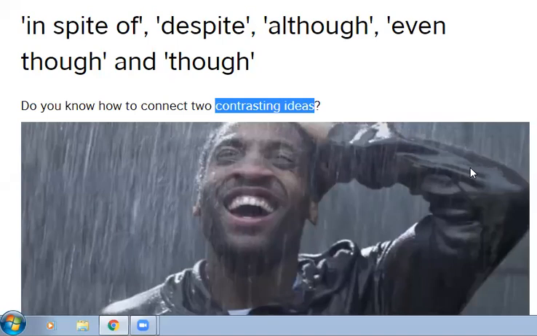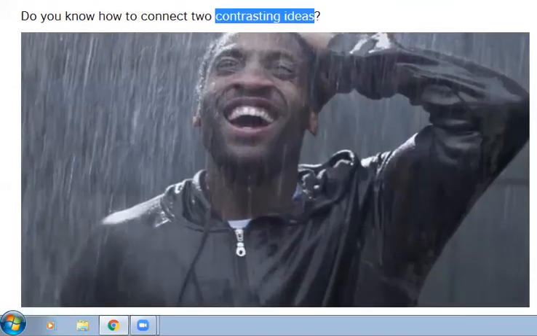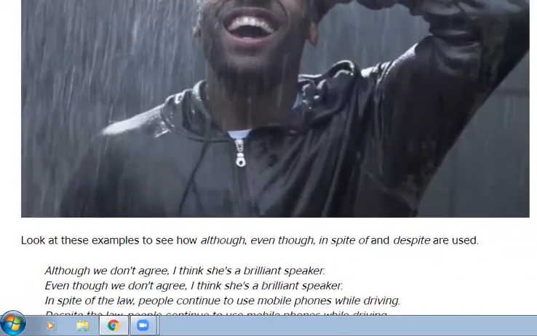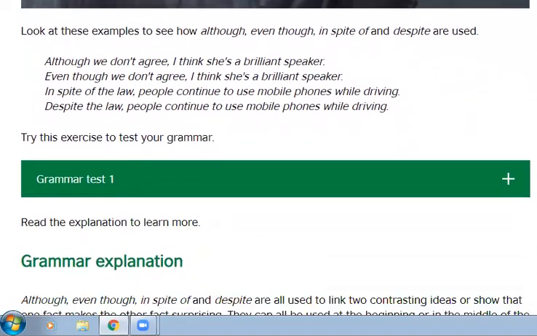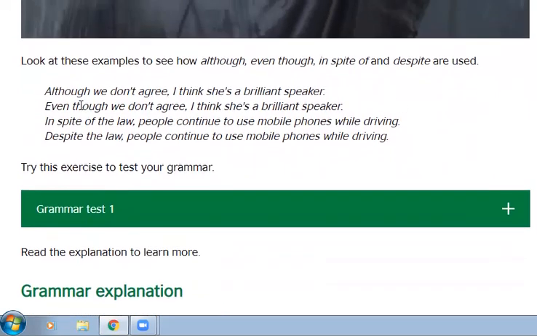Okay? Now, do you know how to connect two contrasting ideas? Look at these examples to see how although, even though, in spite of, and despite are used.